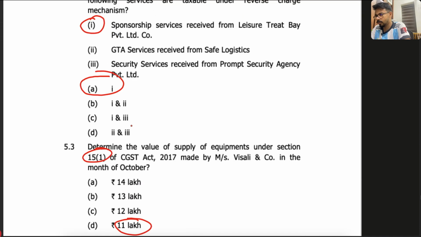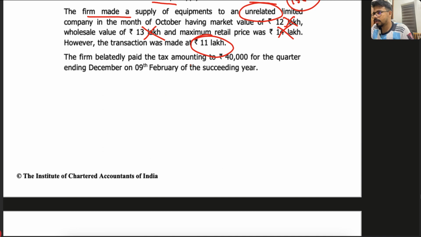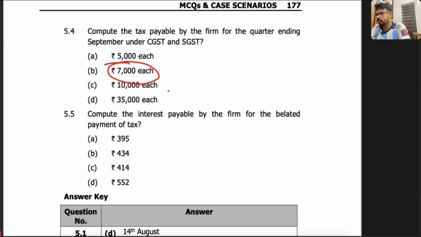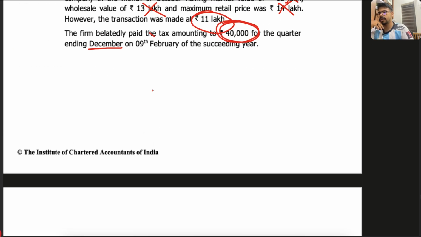Right. Next one: compute the interest payable by the firm for the belated payment of tax. So when did the firm pay the tax? The tax amount of 40,000 for the quarter ending December was paid on 9th February, of the succeeding quarter. So tell me what is the interest they will have to pay. Tell me, buddies, how much is the tax they have to pay for the October to December quarter? They are a composition dealer, right?